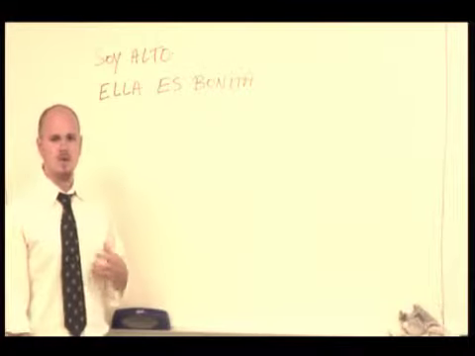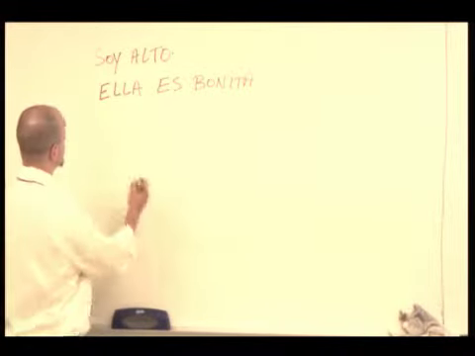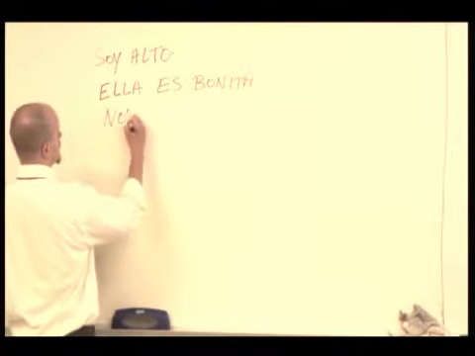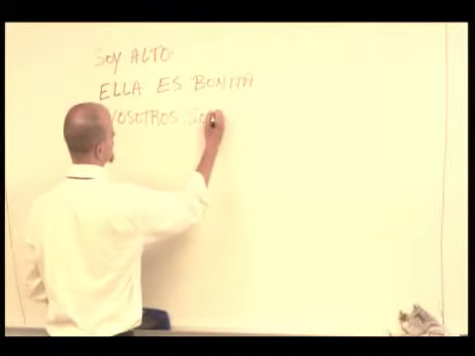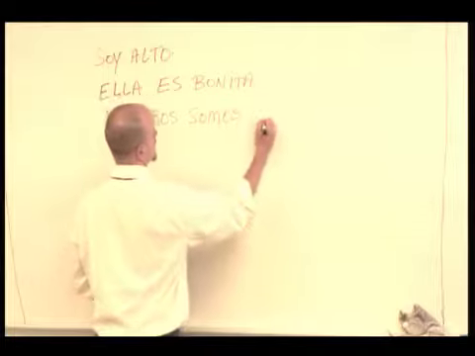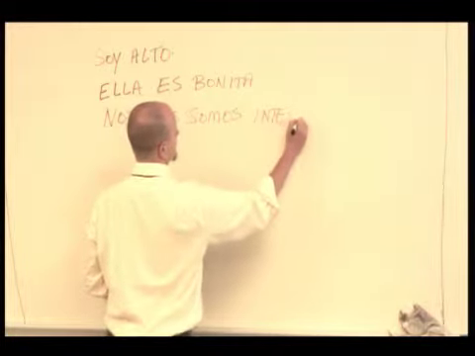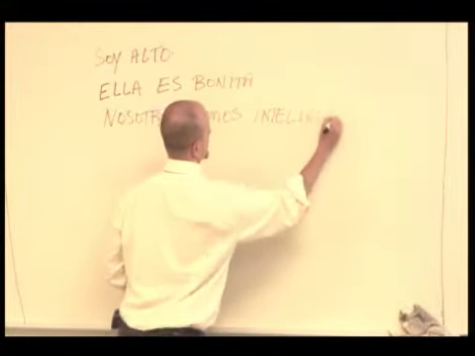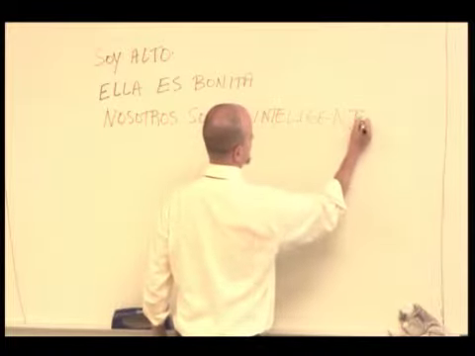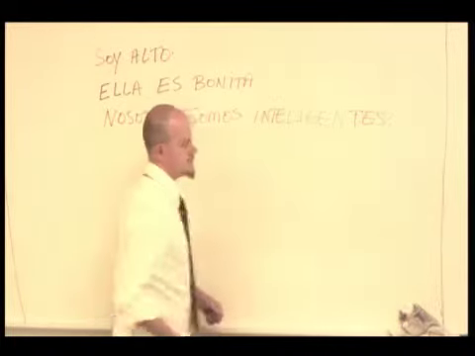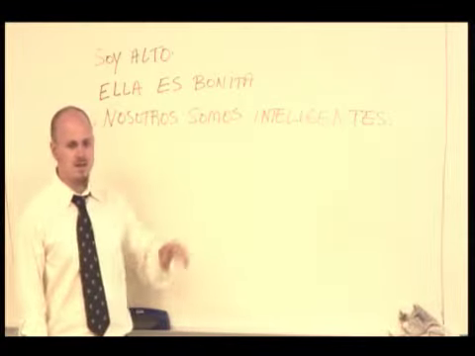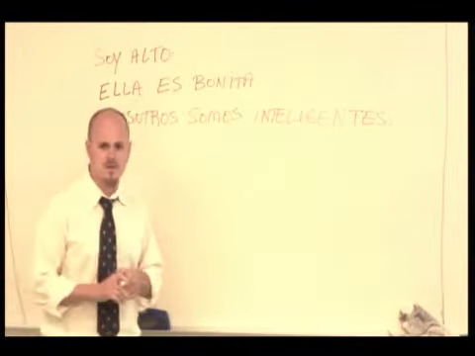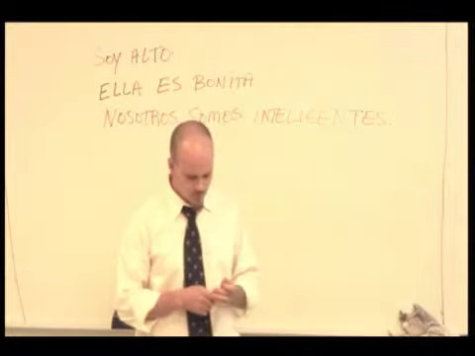If I want to say, we are intelligent, I say, nosotros somos inteligentes. Okay, nosotros somos inteligentes.